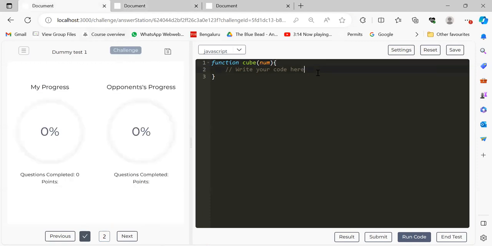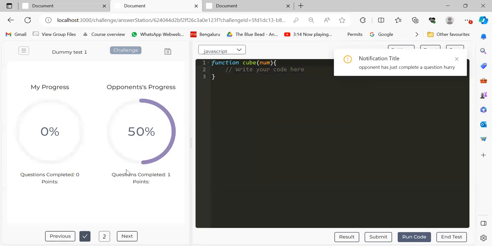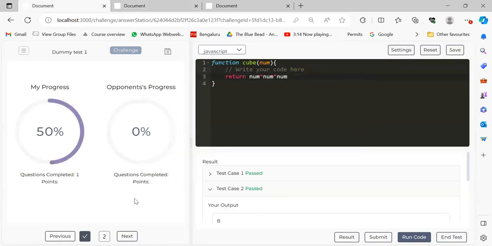And for example, if I write correct code here, my progress becomes 50%, and the opponent's progress is shown to have also moved to 50%, and I get a notification motivating me to answer the question at a faster rate. Once I complete the challenge,